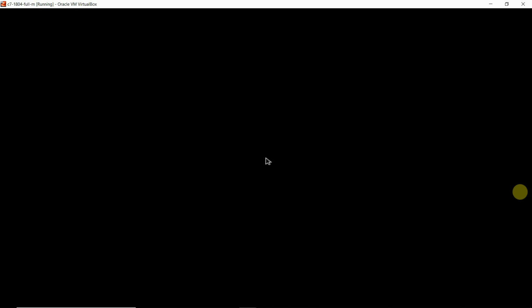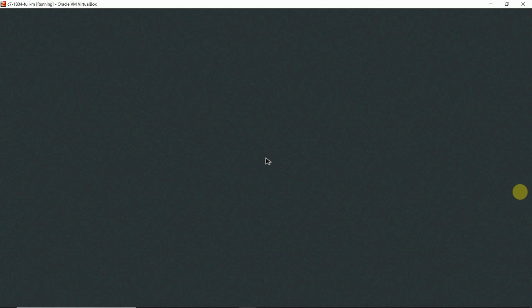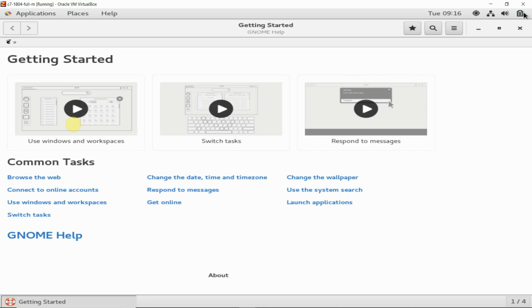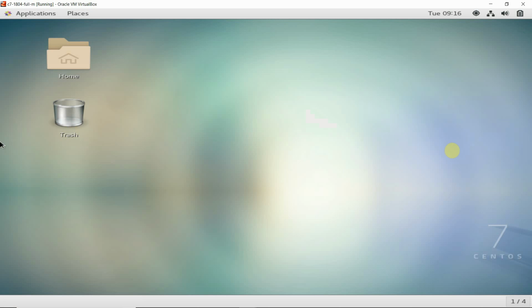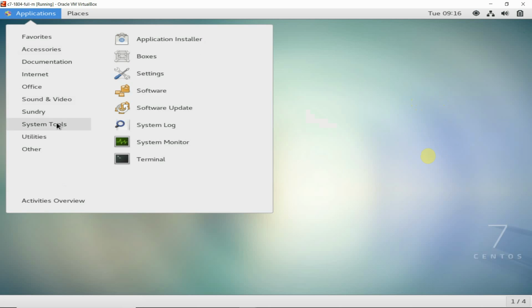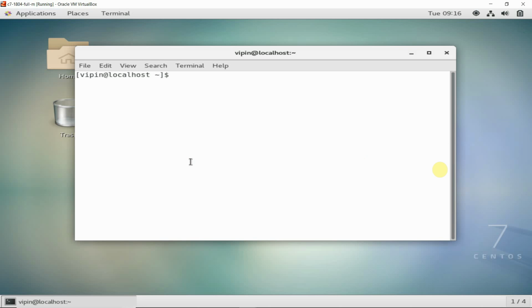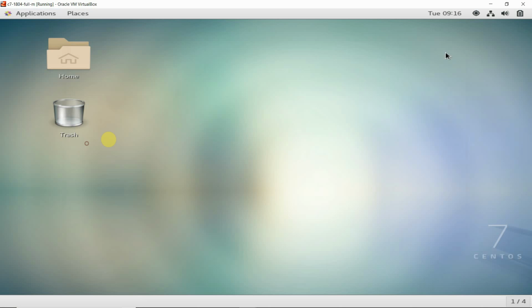Now we will see which user it is allowing us to log in as. So we will close this. I will go to system tools, terminal. It has allowed us to log in as the Vipin user, but I want to log in as the root user. So what I have to do, I will close this.